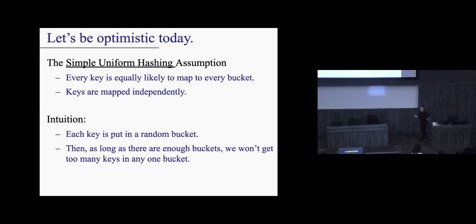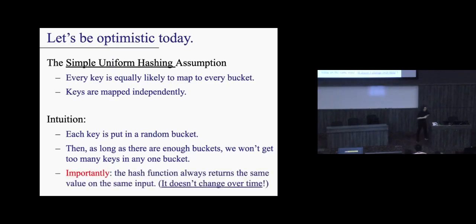Again, I know "random" here, we're really abusing this term. The intuition is that you can think of SUHA as basically saying that every key is equally likely to end up in any bucket. And as long as we have enough buckets, we won't get too many keys in one bucket. It's true that in the worst case it will still be slow, but on average, in expectation, that's not the case. We're going to use SUHA to prove this.